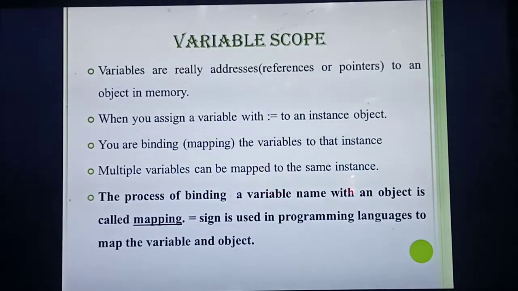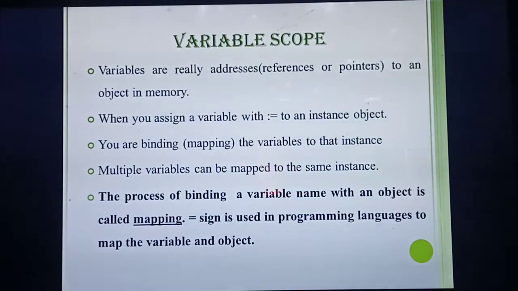Understood? Then come to the last point: define mapping. Very, very important question here. Define scope and define mapping. Very, very important 2-mark question. So what do you mean by mapping? Mapping means the process of binding a variable name with an object. For example, take the first chapter example, x colon equal to 78. The value 78 is being bound to the variable x. The process of binding that value to the variable is called mapping. That value here you can call an object.